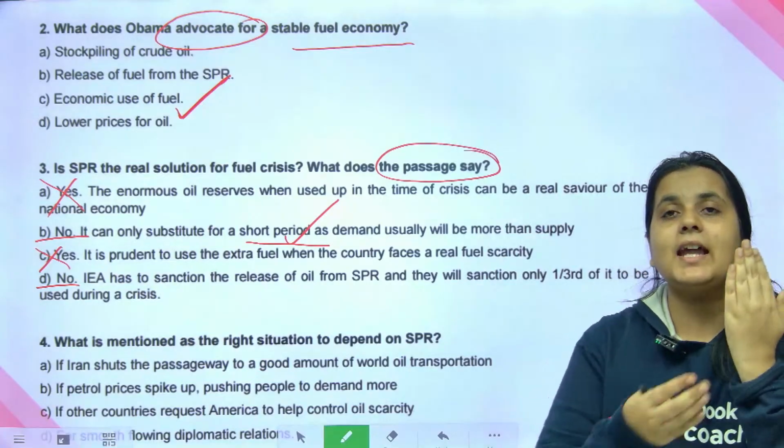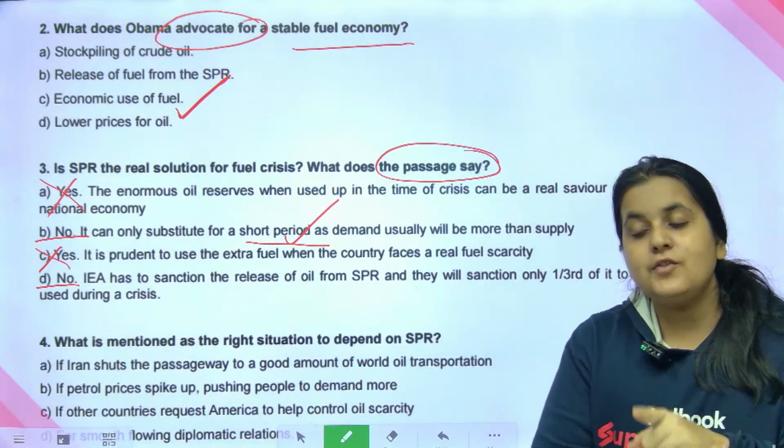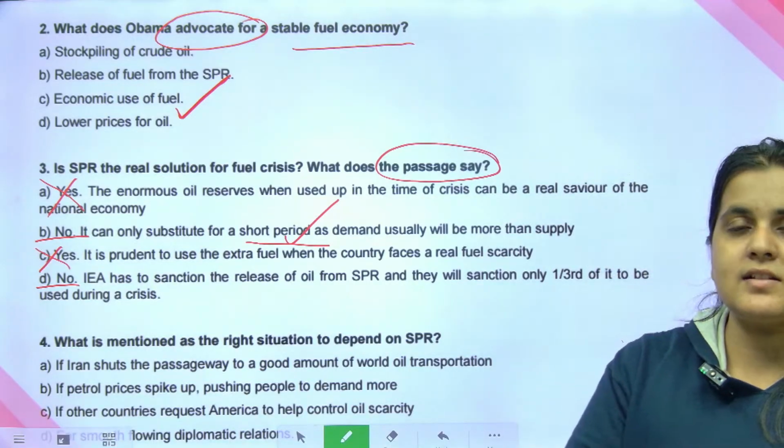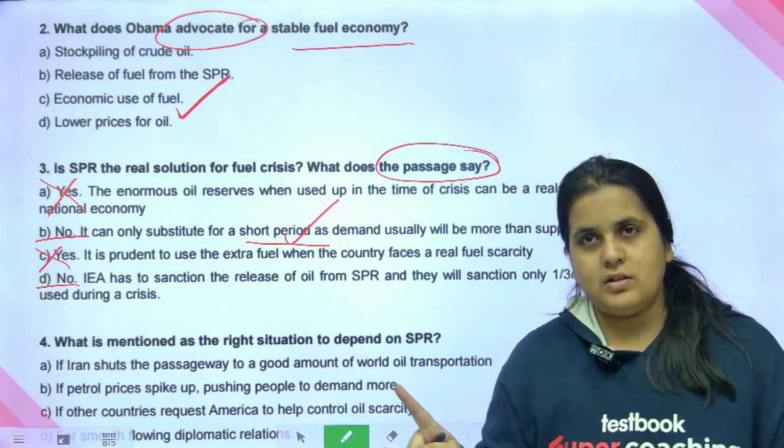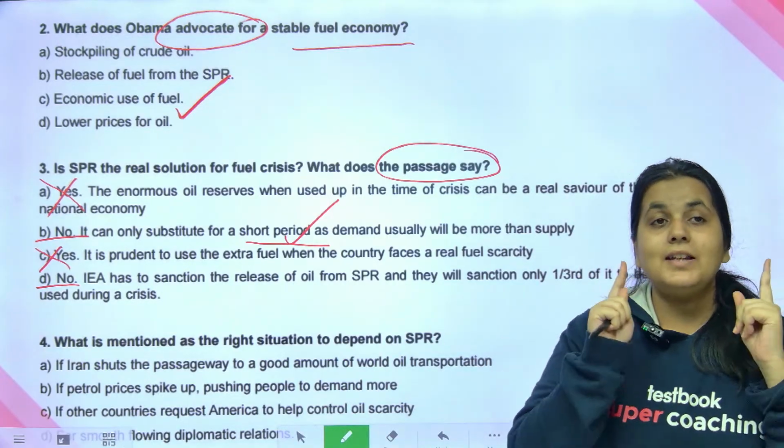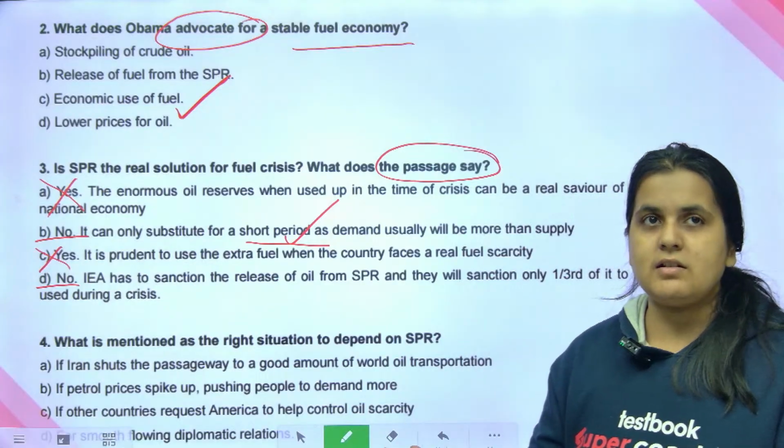You should always have a line to support your answer. If you don't find that line to support your answer, that means your answer is wrong. So always look for a line to support your answer.